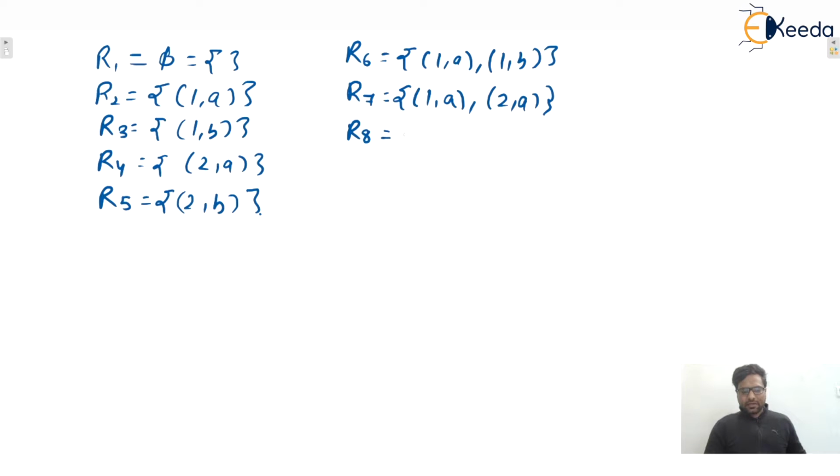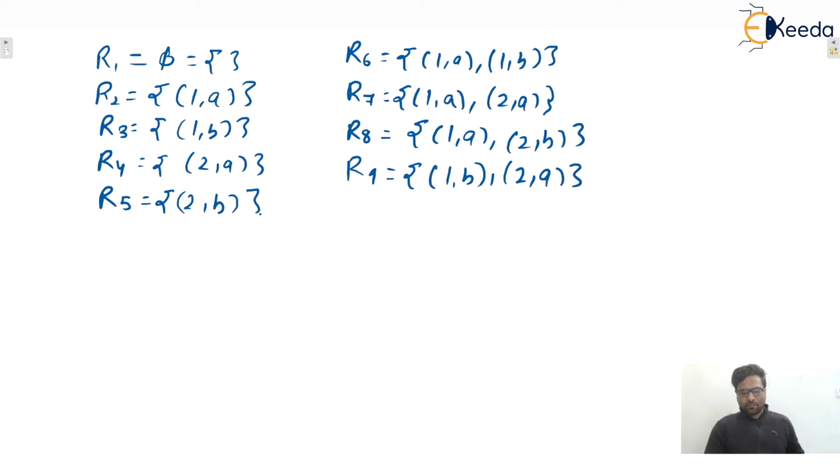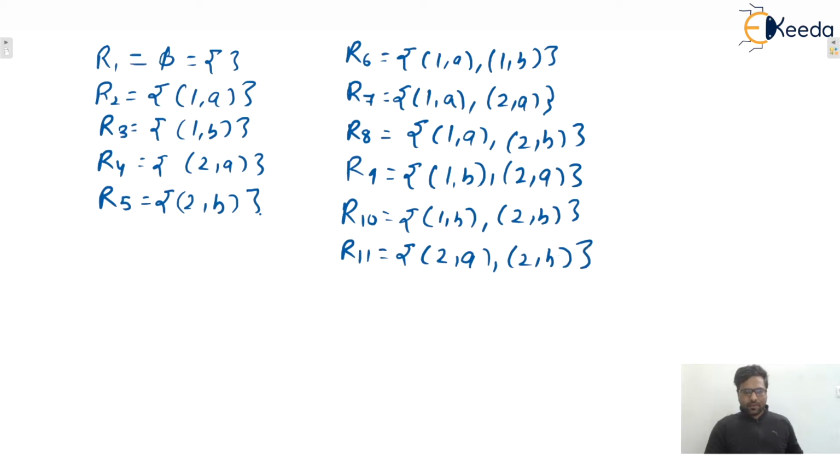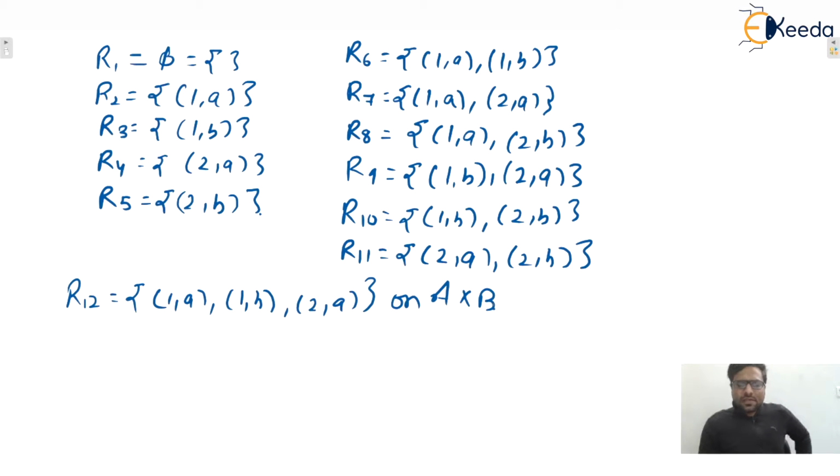The eighth one is (1,a) and (2,b). The ninth is (1,b) and (2,a). The tenth is (1,b) and (2,b). The 11th is (2,a) and (2,b). And the 12th is (1,a), (1,b), (2,a).